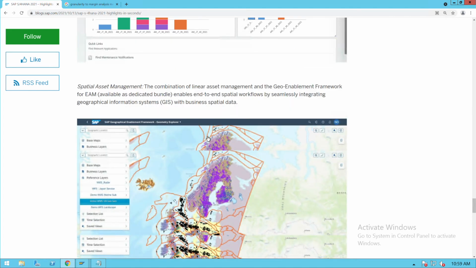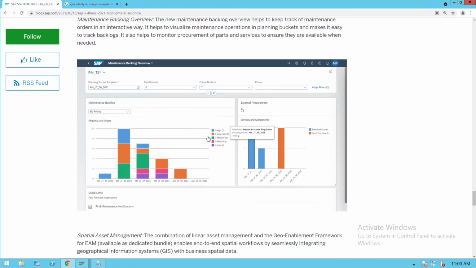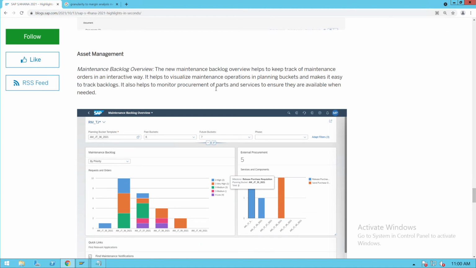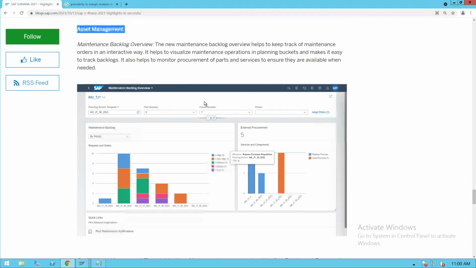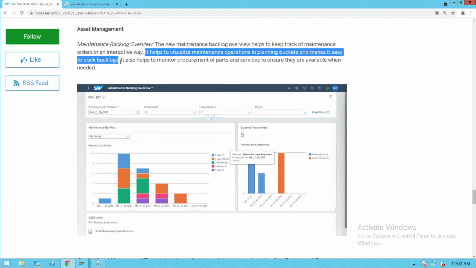And another area which SAP brought is in plant maintenance, which is linked to asset management. So for plant maintenance we have the Manage Blocking Overview app. With this app, what will happen is it will help you to visualize maintenance operations in a planning bucket and make it easy to track blockages.